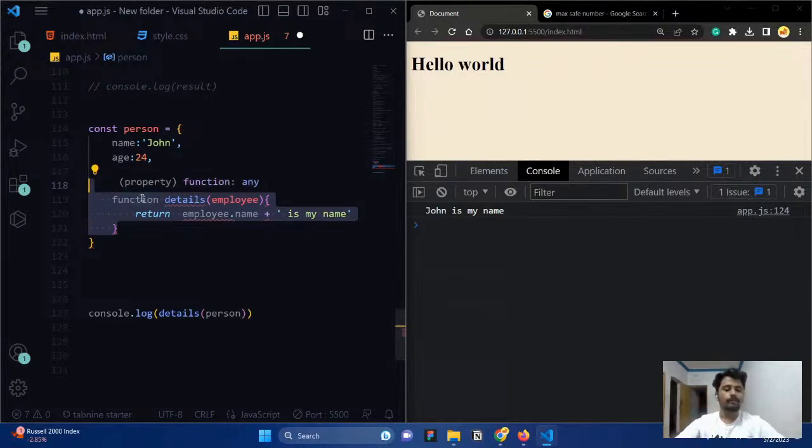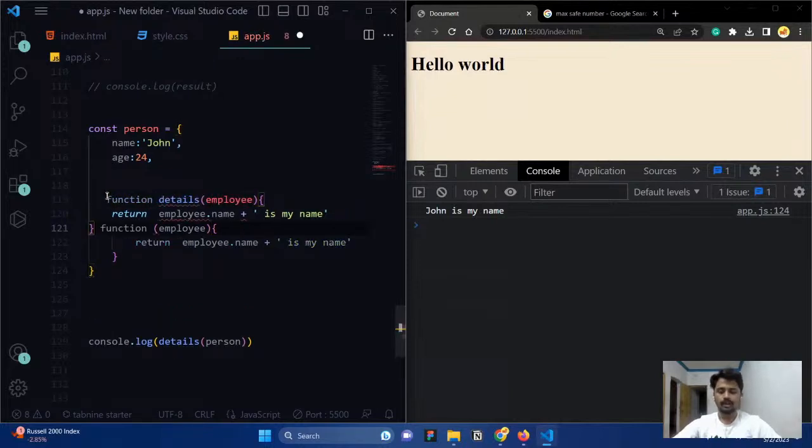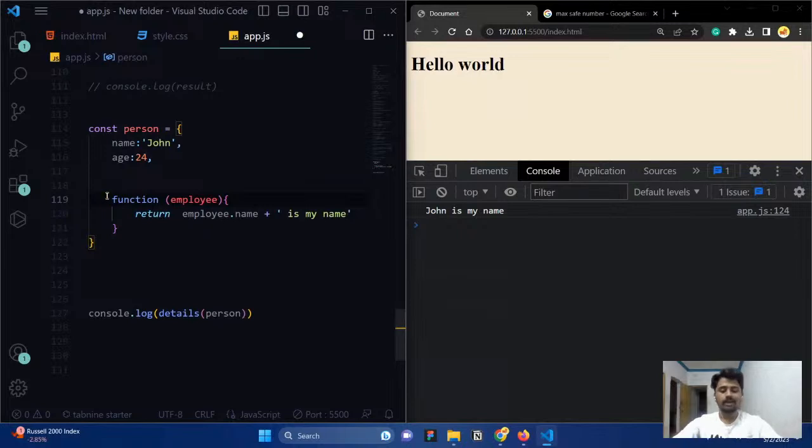So how can we create a method inside an object? For creating a method, a simple change: remove the name of the function and create it like a key value first. That's it. Details like this. Okay. So you can see we have details, and this details is a property. It's going to be a key, and it is going to contain a function, but without a name. A function without a name is called an anonymous function.